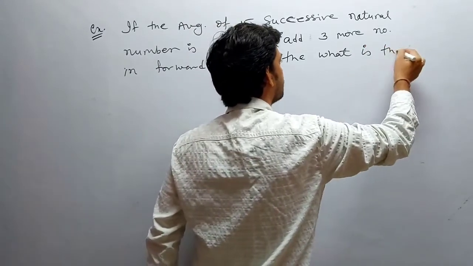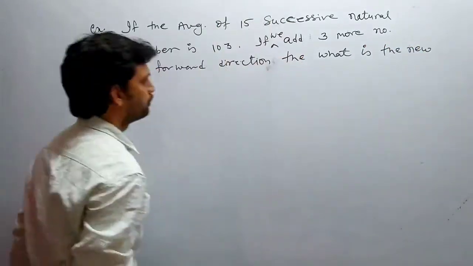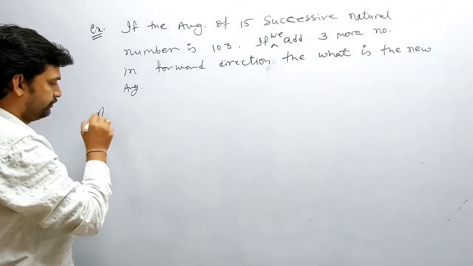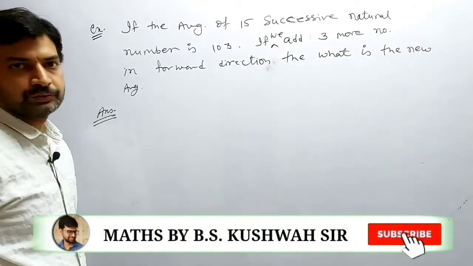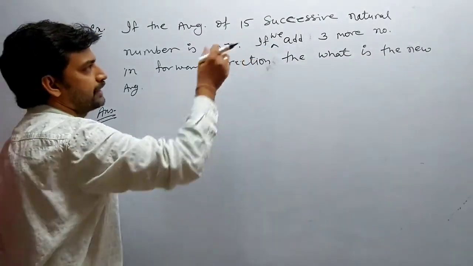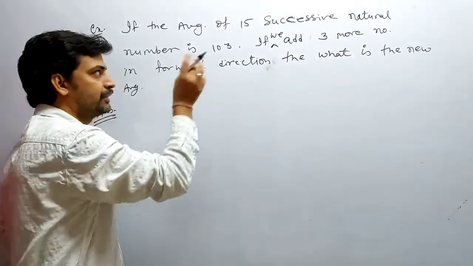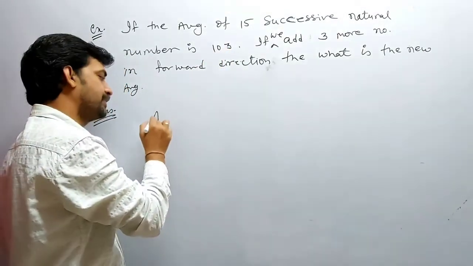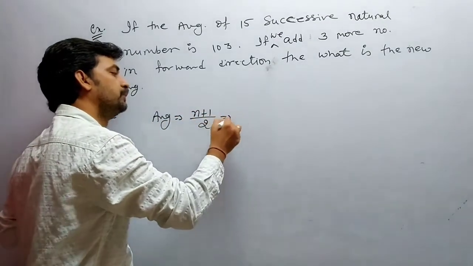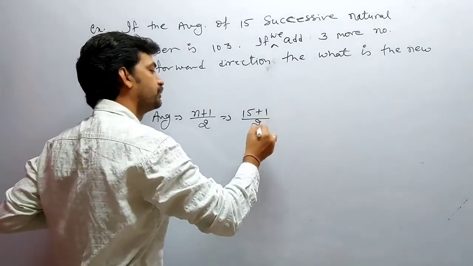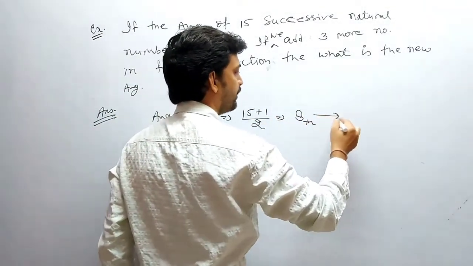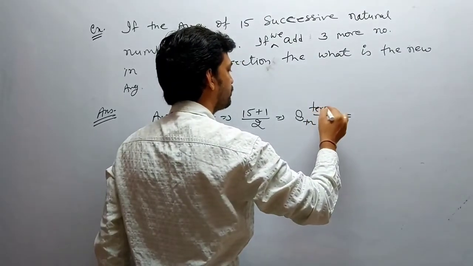What is the new average? Clear? So what we need to do, we need to find out something. 15 successive natural numbers are there, that means 103 is the average. Average is always equal to (n plus 1) by 2, means (15 plus 1) by 2. This is 16 by 2, means the 8th term is given, which is equal to